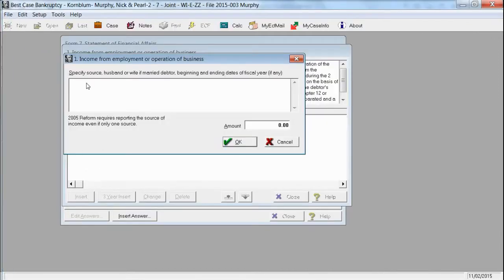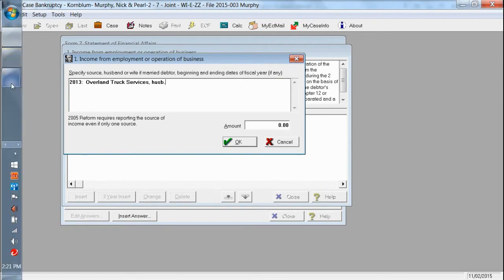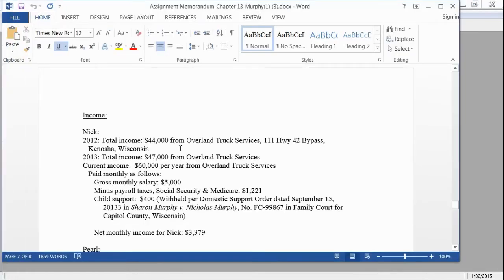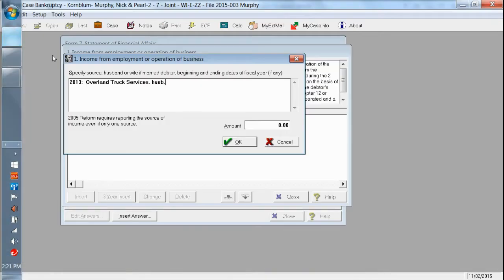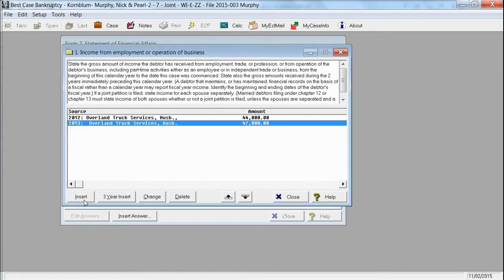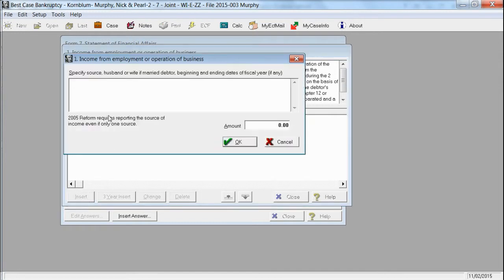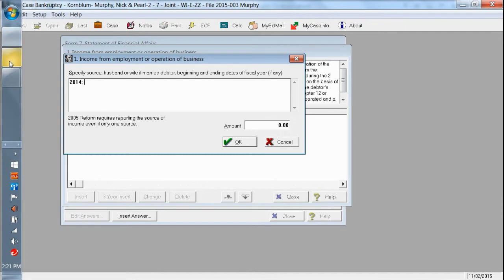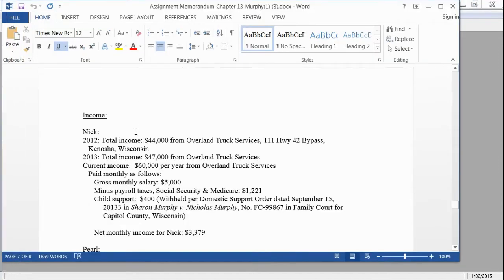Now we're going to put it as 2013, Overland Truck Services, husband. And again, we're going to look at the exact amount so that we don't make a mistake, and it's $47,000. We're going to say OK, and here you see. And then we're going to insert the 2014 income. And again, we're going to go back to the assignment memo.